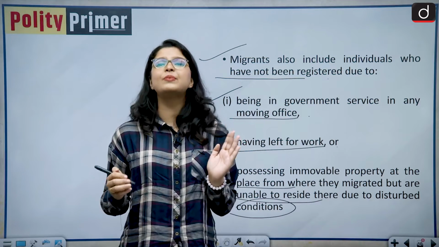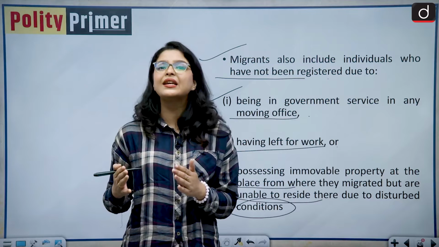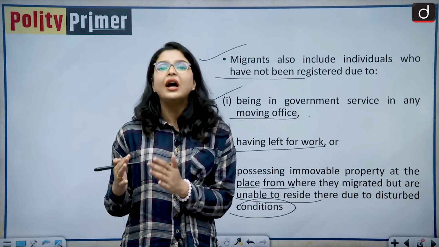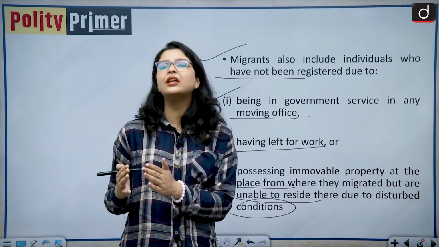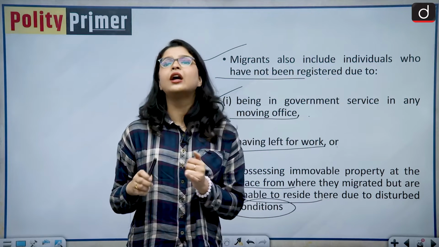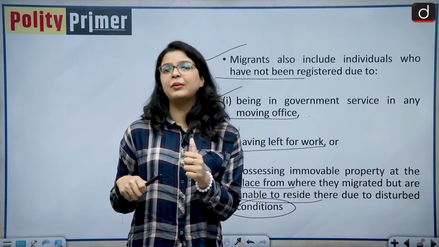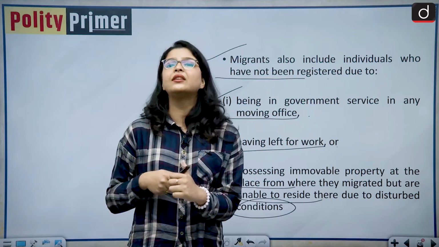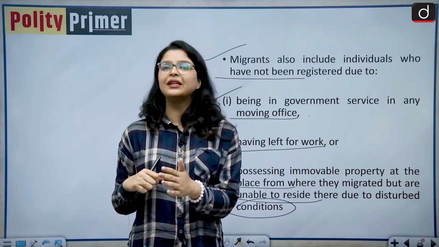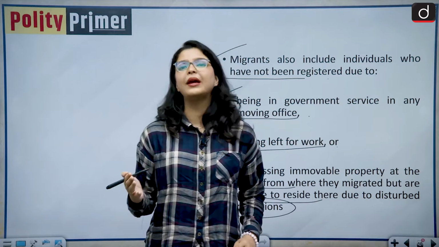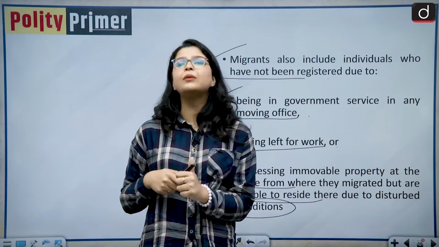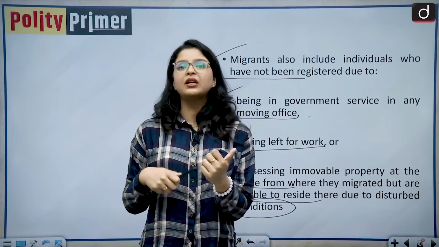So all of these people have been considered as migrants, and now the Parliament is trying to undo the injustice given to them for the last 70 years in the valley. So this was the purpose of enacting the Jammu and Kashmir Reservation Amendment Bill of 2023 and the Jammu and Kashmir Reorganization Amendment Bill of 2023, and both of these bills have been cleared by the Lok Sabha as of now.